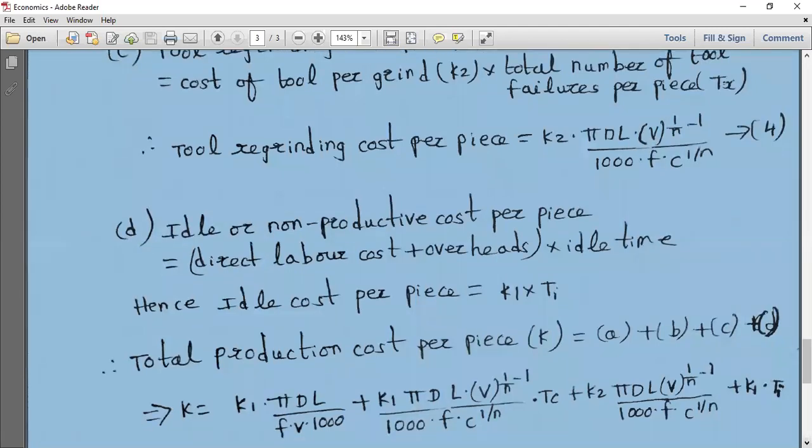K is equal to K1 into pi dl by v, that is K1 into machining time per piece, plus K1 into Tx into Tc, where Tx is the total number of tool failures per piece and Tc is the tool changing time, plus K2 into Tx, plus K1 into Ti. What is Ti? Ti is the idle time. So all this you have to take into consideration.